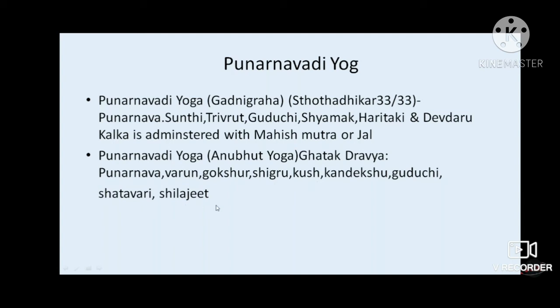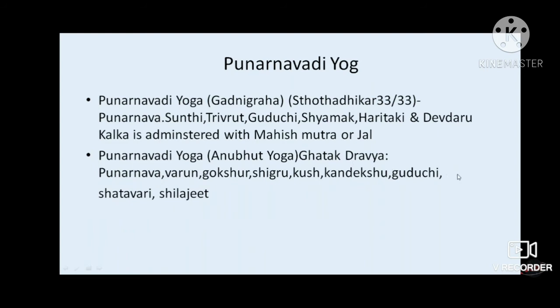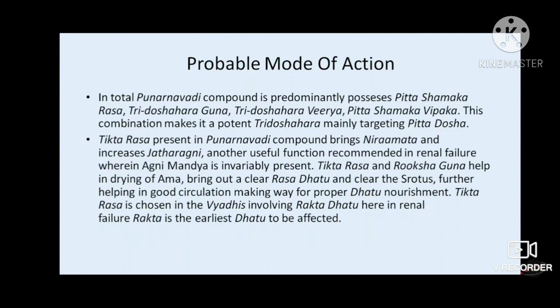How is it prepared? The first six ingredients, Punarnava, Varuna, Gokshura, Shigru, Pushkarmula and Kandekshu, are made into a kwatha and filtered. After filtration, Shilajit is added, and the mixture is boiled in a water bath till the semi-solid stage is achieved. Then the remaining two ingredients, Guduchi and Shatavari, are added and mixed well, and tablets are made out of it, which are used for the management of the disease.